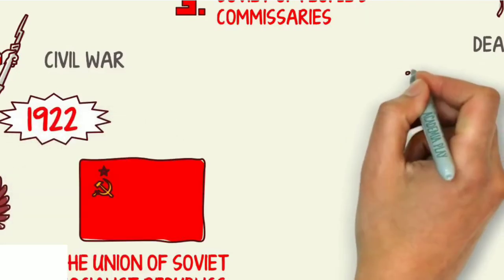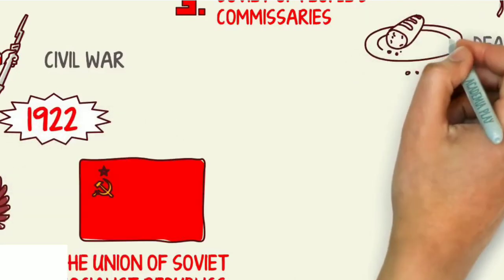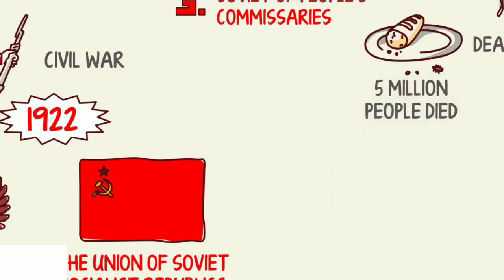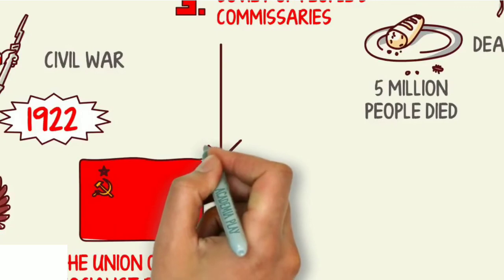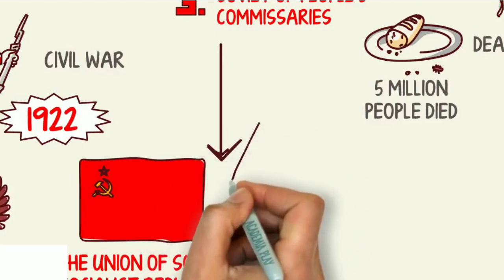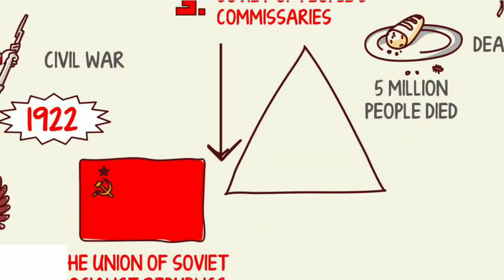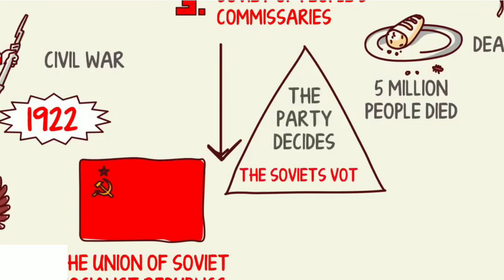The country was deeply affected. A terrible famine killed over 5 million people. A series of reforms were launched. The party is run vertically from top to bottom. The new state consists of a pyramid of Soviets where the party de facto decides and the Soviets vote what the party has said. In 1922, a sick Lenin leaves his post.